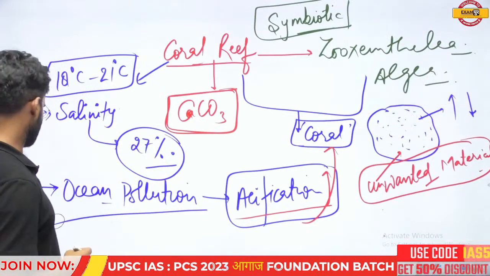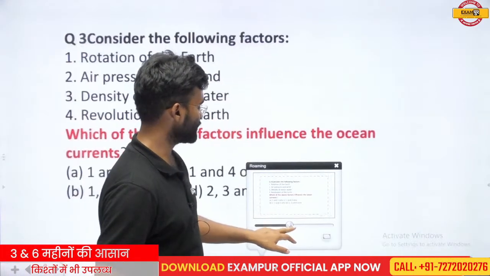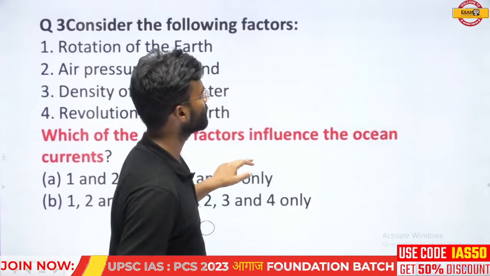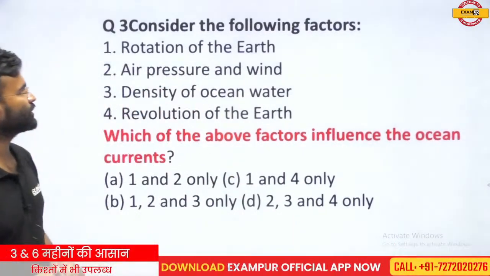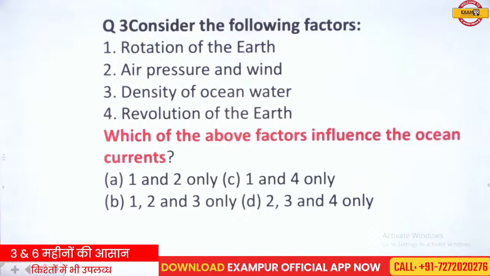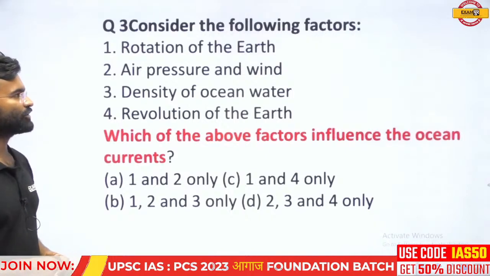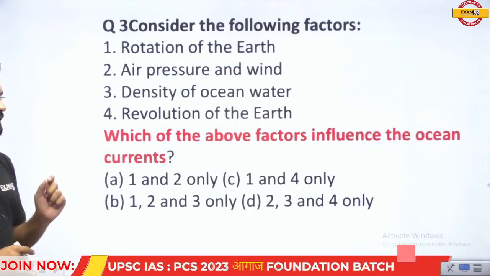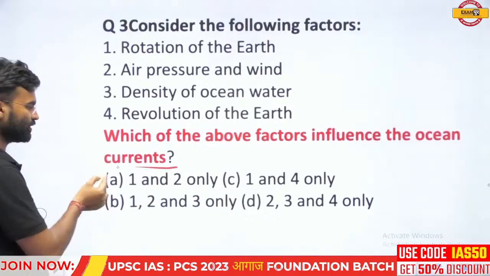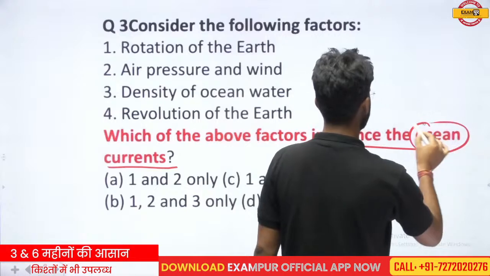Now, move to the next question. Read this question very carefully and respond with the answer. Consider the following factors. The first factor is the rotation of the earth. The second factor is air pressure and wind. The third factor is the density of ocean water, and the fourth factor is the revolution of the earth. Which of the above factors influence the oceanic current?